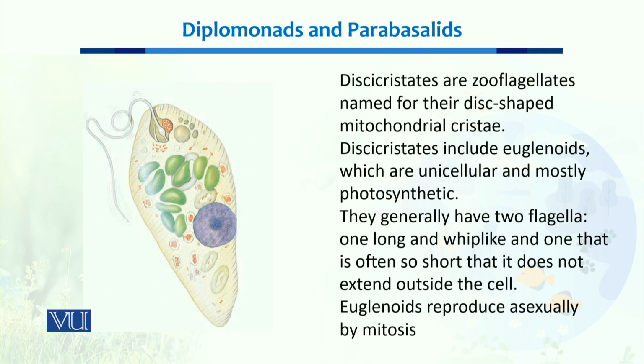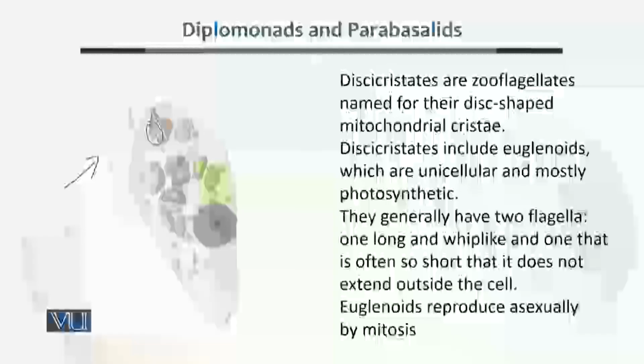As you can see in the typical Euglena examples, we have one small, very short flagellum. And then we have a large flagellum, which is quite long and protrudes outside the body of these Euglena. The whip-like movement of this flagellum helps Euglena to move from one place to another. The mode of reproduction is mostly asexual, and simple mitosis is the process by which it reproduces.